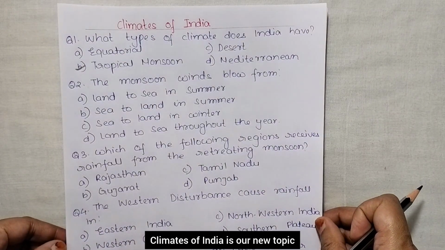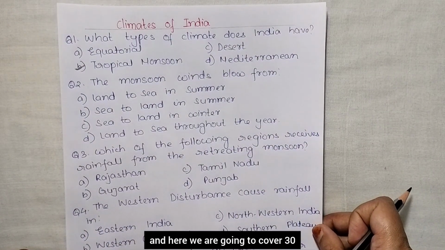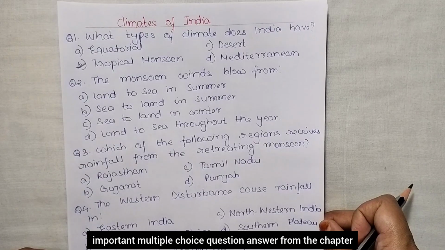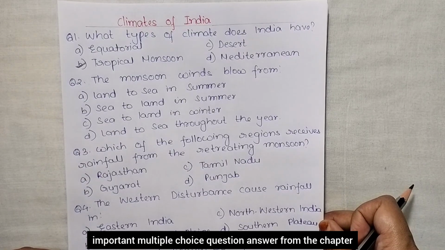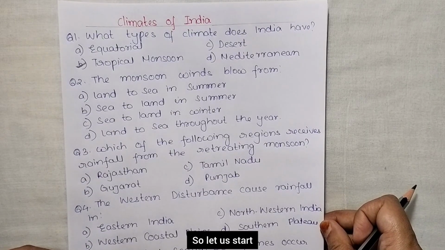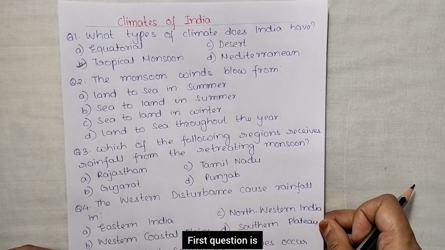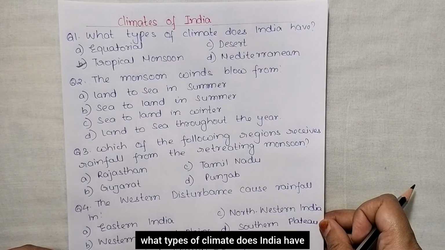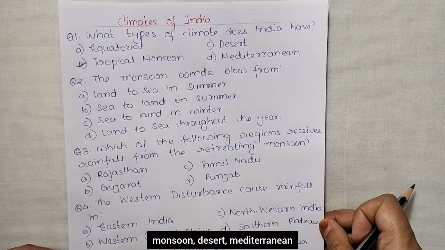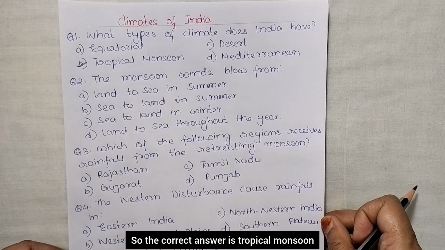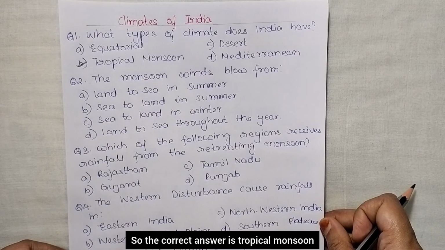Climates of India is our new topic, and here we are going to cover 30 important multiple choice question answers from the chapter. So let us start. First question is, what types of climate does India have? And the options are equatorial, tropical monsoon, desert, Mediterranean. So the correct answer is tropical monsoon.